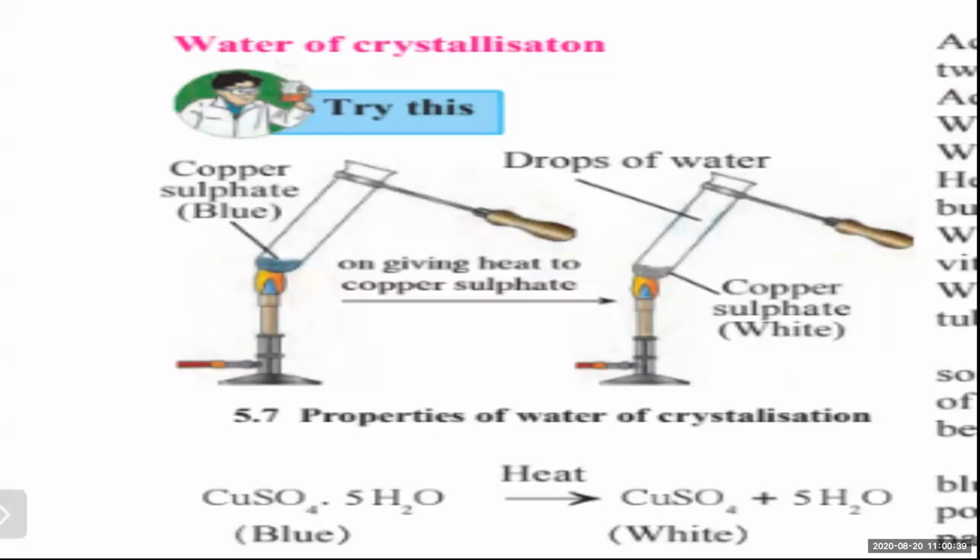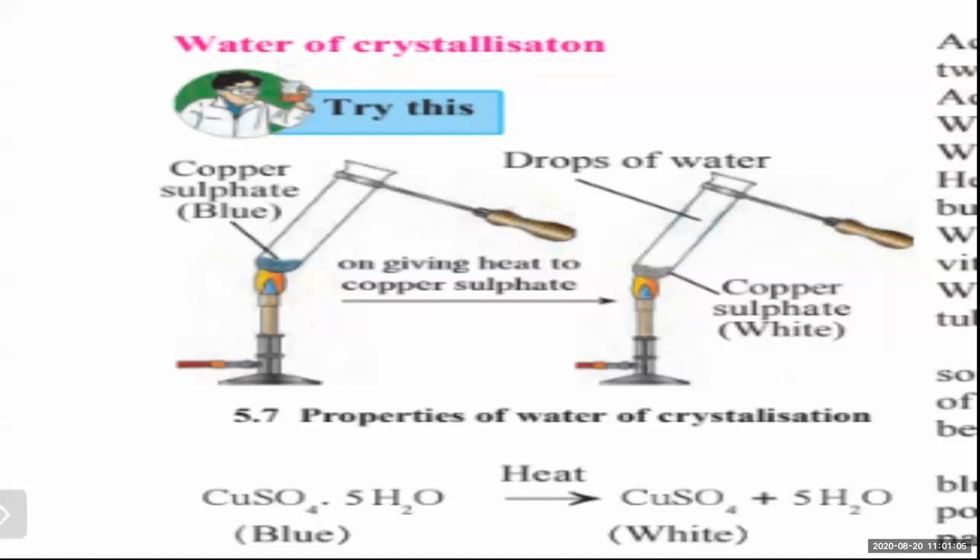What can we conclude? On heating, the crystalline structure, the solid structure of the copper sulfate, broke down to form a colorless powder. And water comes out. When you give heat, water comes out from that powder.